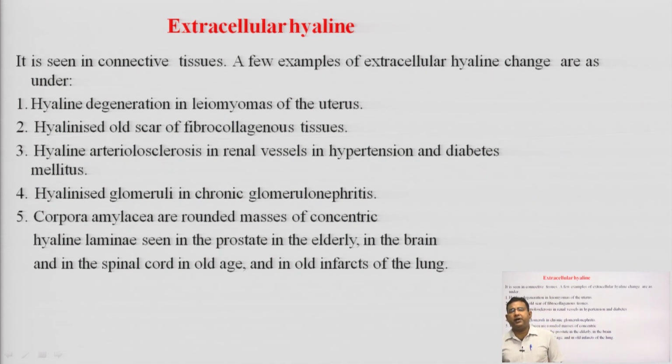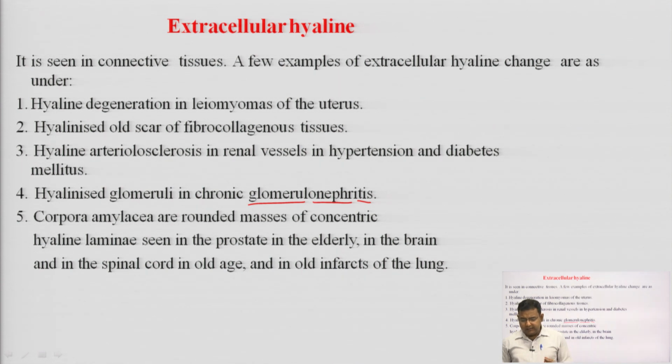What is glomerulonephritis? Anything ending with 'itis' means inflammation. Nephritis means inflammation in the nephron, which part of the nephron? The glomerulus part. So, when there is inflammation in the glomerulus part of the nephron, that is glomerulonephritis. So, hyalinized glomeruli can be seen in chronic glomerulonephritis.